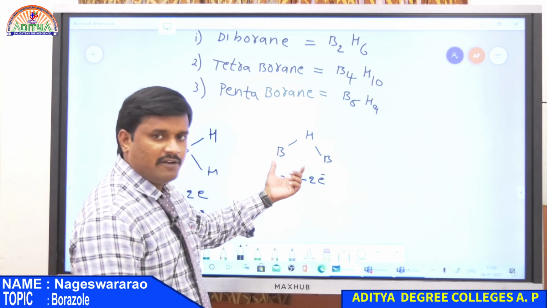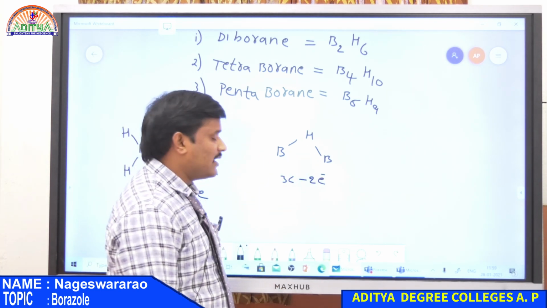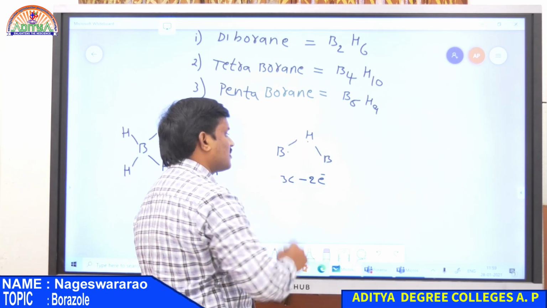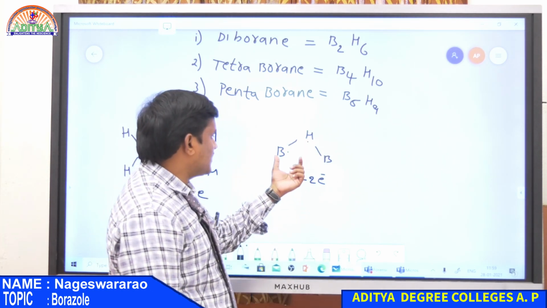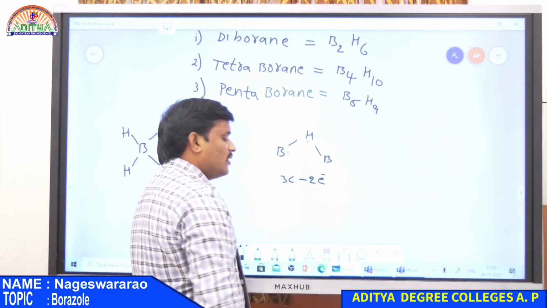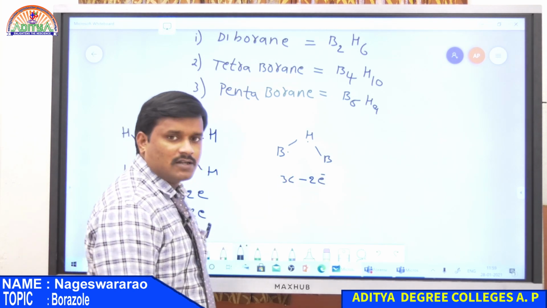BHB bonds. This is a single bond, it is nothing but a 3-centered 2 electron bond, because here there exists an overlapping between 3 nuclei, 2 borons as well as 1 hydrogen, but here each boron has a single electron and hydrogen has an electron. So overlapping takes place between 3 nuclei but containing only 2 electrons, therefore this is a 3-centered 2 electron bond.